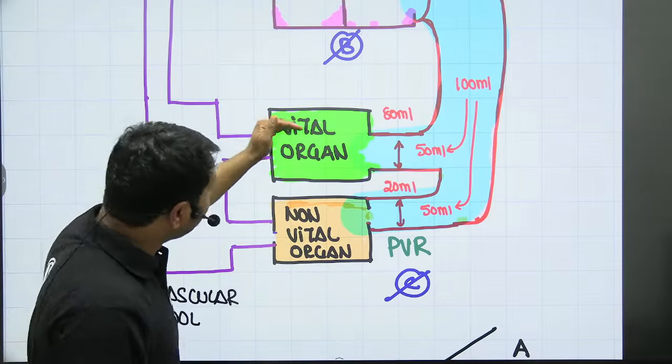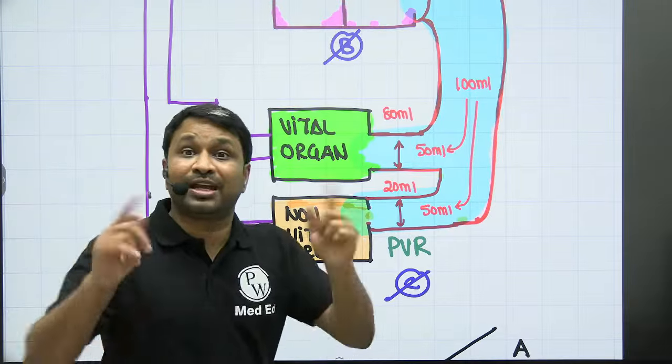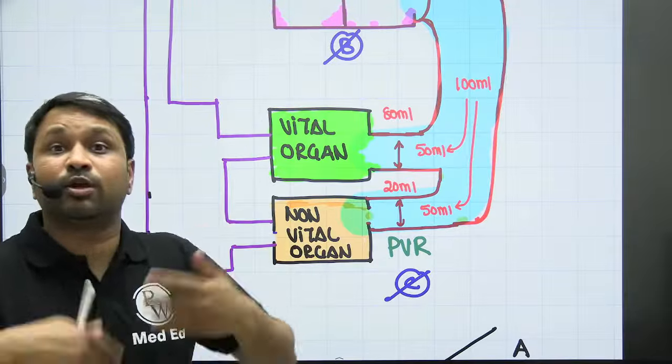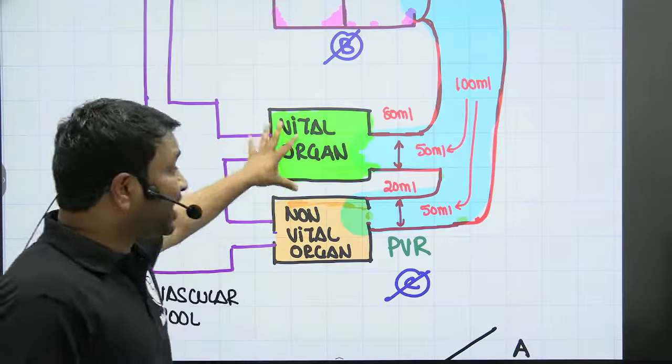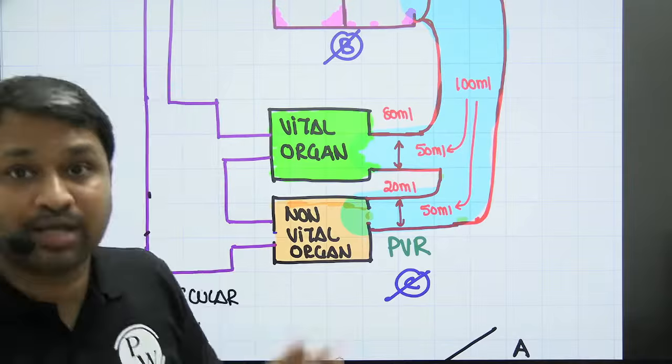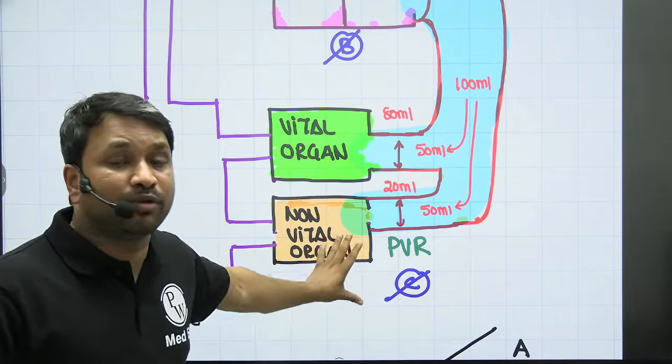So what is happening? The requirement for the vital is 80, you're giving 50. So where it is required, you're giving less. And the requirement of non-vital is 20, but you're giving 50. Where it is not required, you're giving more. So all your vital organs are under-perfused, they're hypoperfused, hence the status of shock. Your survival depends upon your vital organs, not on your non-vital organs.